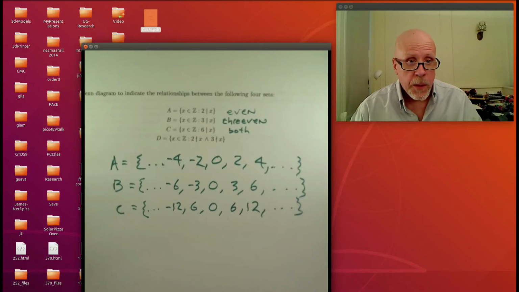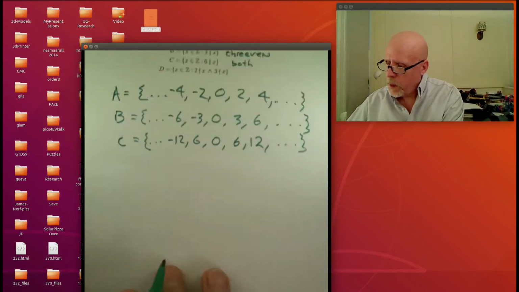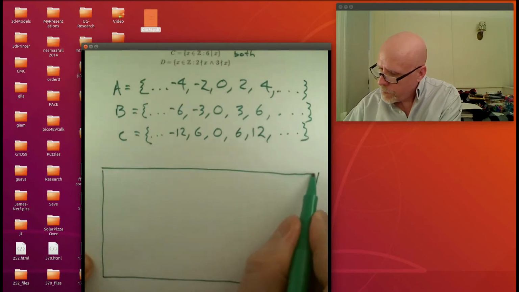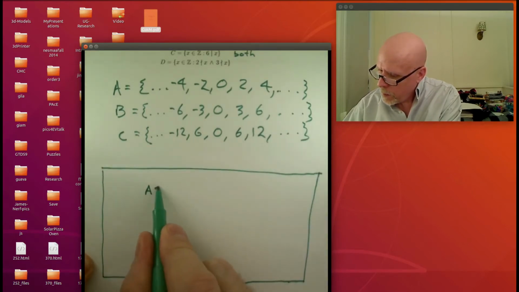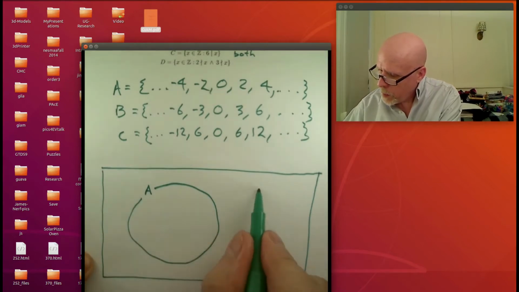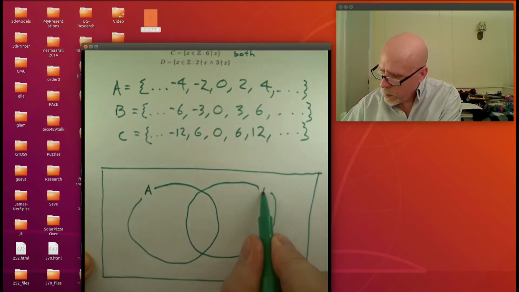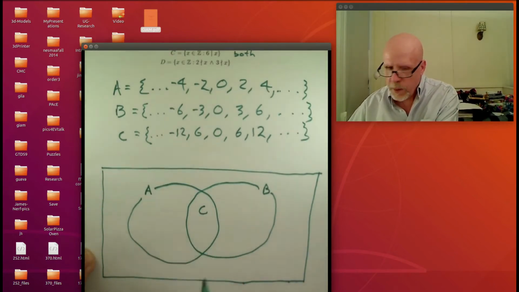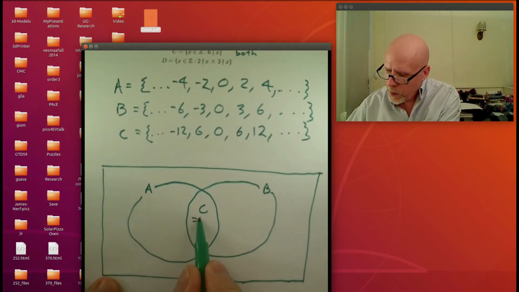What about this set D they're talking about? These are the things where 2 does not divide the number and 3 does not divide the number. Well, let's take a second and at least get A, B, and C on here. We'll do a Venn diagram. Try to make it a nice big one. Set A is that. Set B is like that. And I think it's clear to everybody that C is what's inside of here. Let's shade that, the intersection. C is equal to A intersect B.